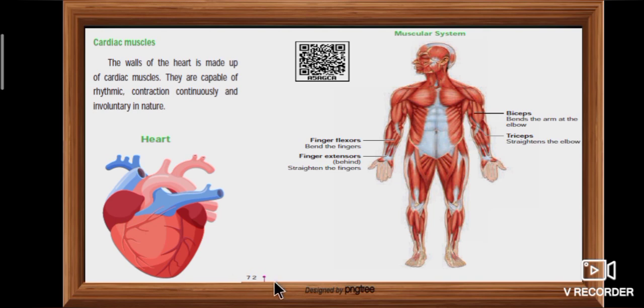Page number 72 explains about cardiac muscles. The walls of the heart are made up of cardiac muscles. They are capable of rhythmic contraction continuously and are involuntary in nature.